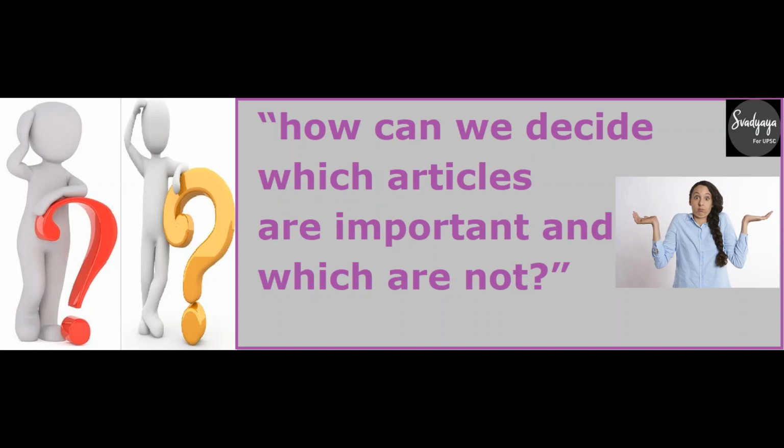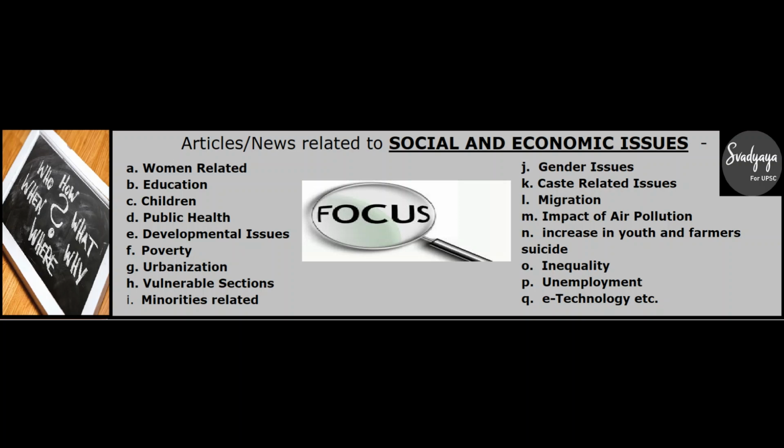Our main focus will be on articles related to social and economic issues, like women's issues, education, children, public health, developmental issues, poverty, urbanization, vulnerable sections, minority-related issues, gender issues, caste-related issues, migration, the impact of climatic changes, the increase in youth and farmer suicides, inequality, unemployment, and e-technology. These are the keywords you need to focus on, and you need to interlink them relevantly to the UPSC syllabus itself.